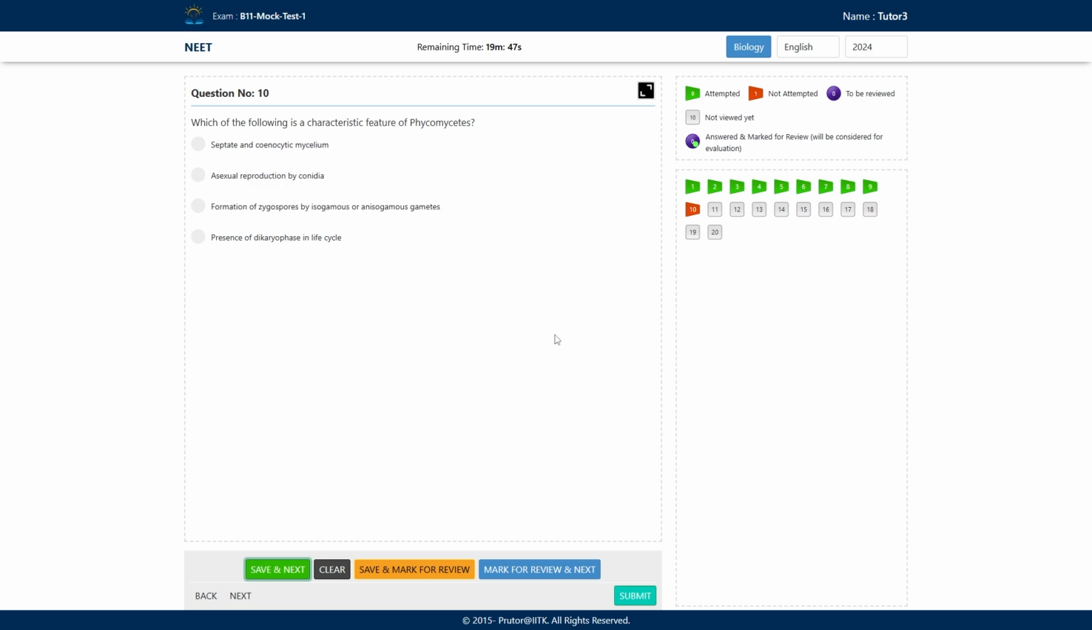One of the characteristics of the Phycomycetes is that they have aseptate and cenocytic mycelium. But if you see the first option, it is written septate and cenocytic mycelium. So that cannot be the correct answer. If you see the second one, conidia. Conidia formation takes place in which type of fungi?